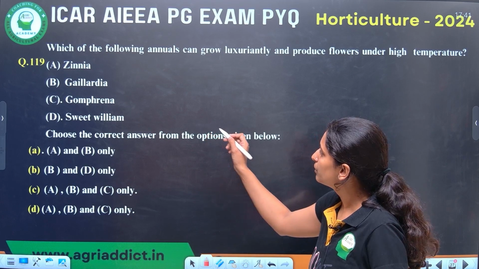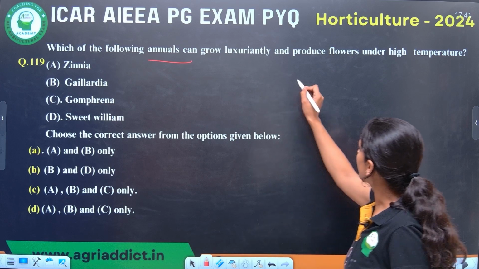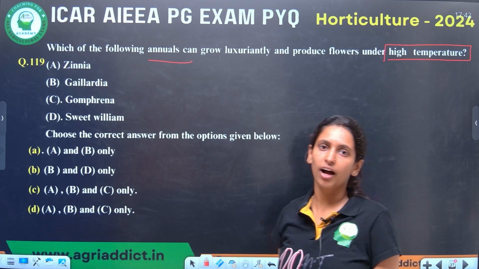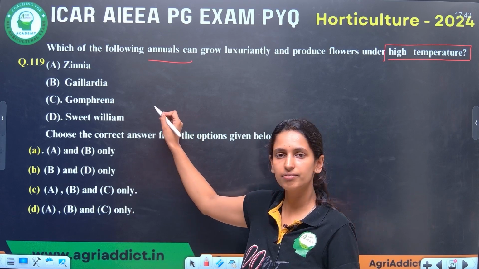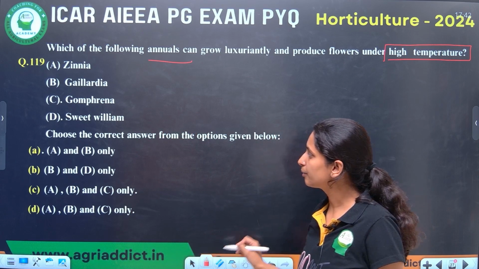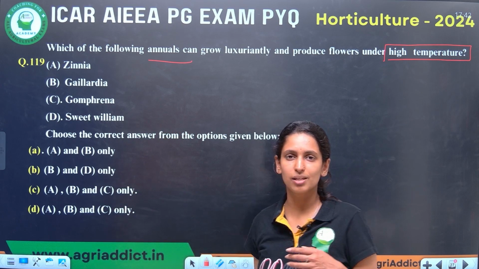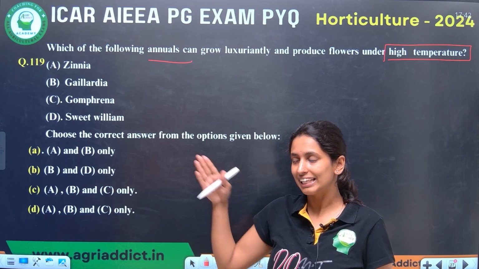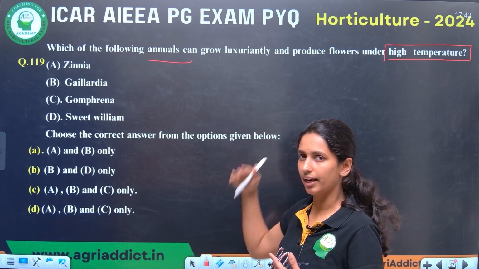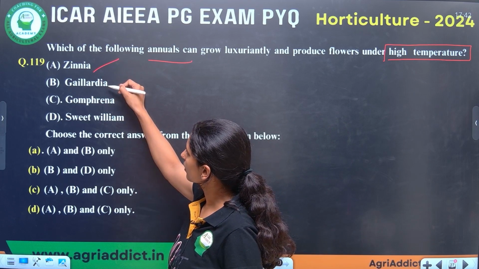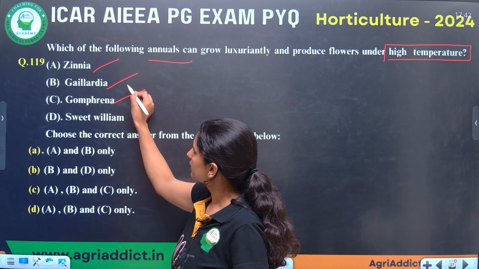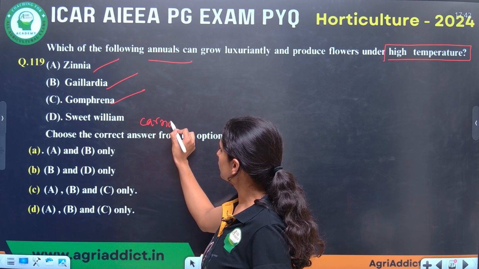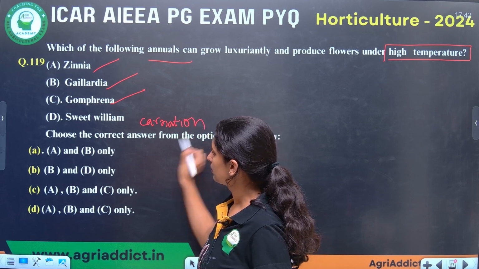Next question. Which of the following annuals can grow luxuriantly and produce flowers under high temperature? Here they are trying to ask you which among these are summer annuals. Here you have to remember summer annuals; there are very few examples, so you can remember. Winter annuals have a very long list, so you can eliminate based on the summer annuals. Here Zinnia, Dillenia and Gomphrena are the summer annuals. Sweet William is nothing but Carnation, a different species, so you can easily eliminate. So ABC is correct.